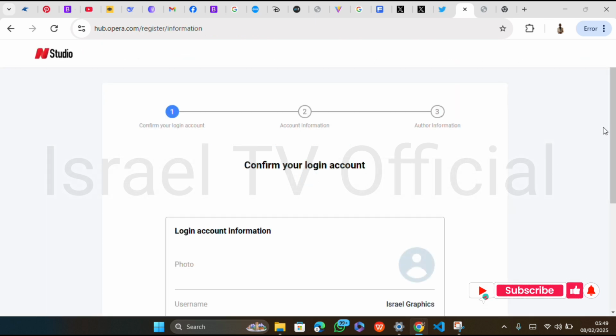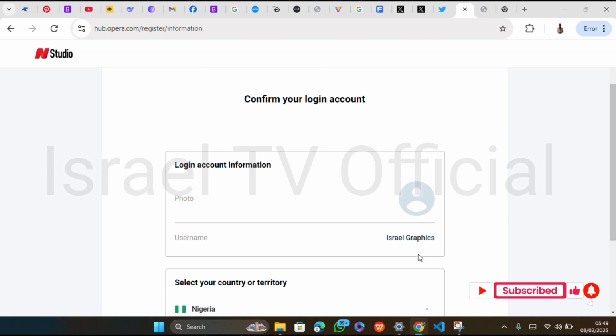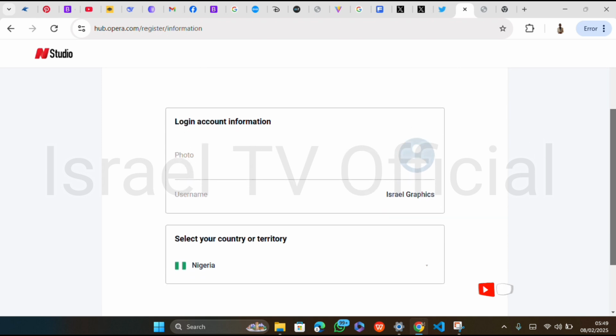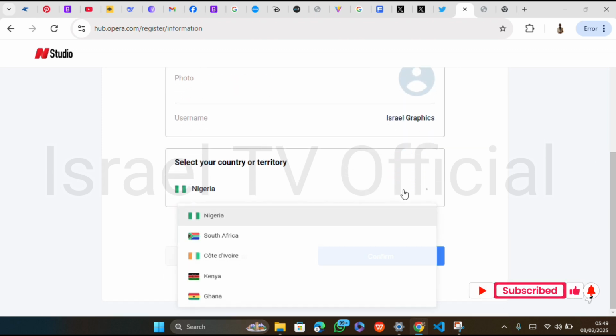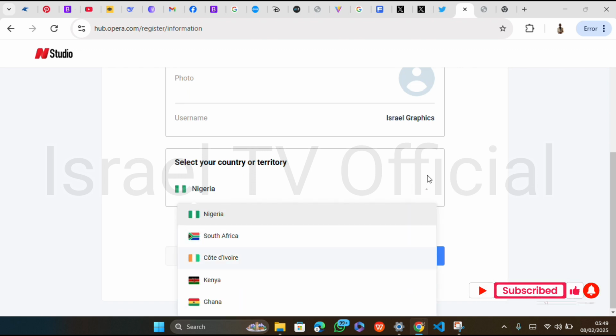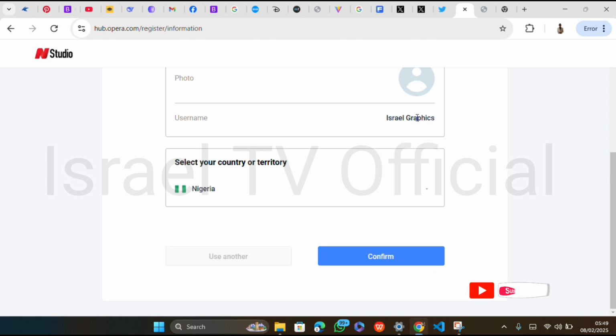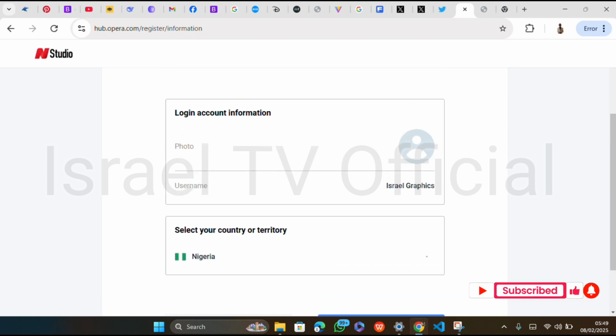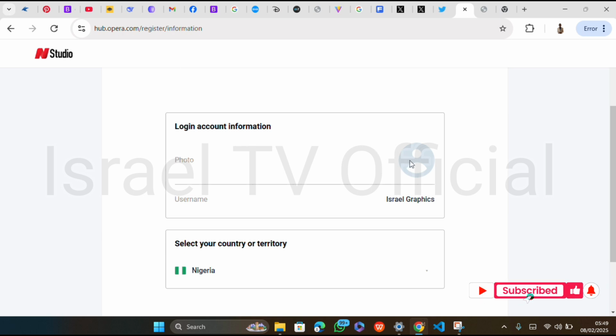Now you're going to confirm your login information. This is the name on the Google account I have there. Your country or territory: I'm in Nigeria. You can see the countries there. Username, you can edit this over here. I think this has already been taken because of the one associated with your Google account. You pick a picture. Let me go over and pick a picture.